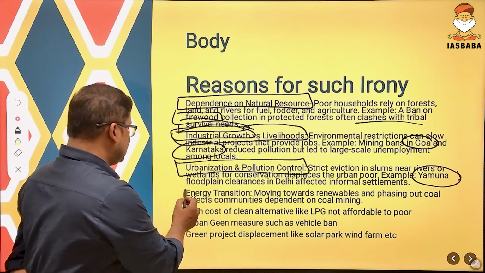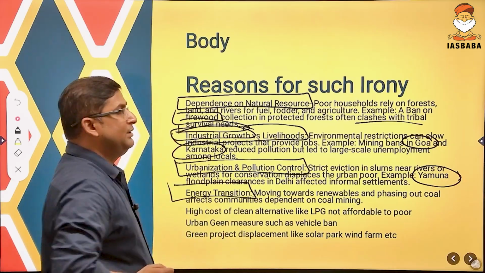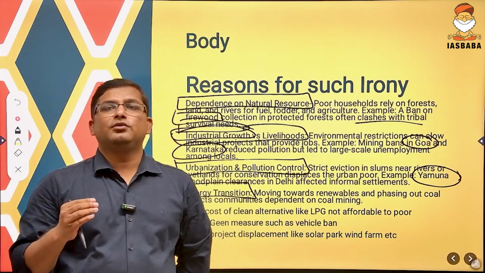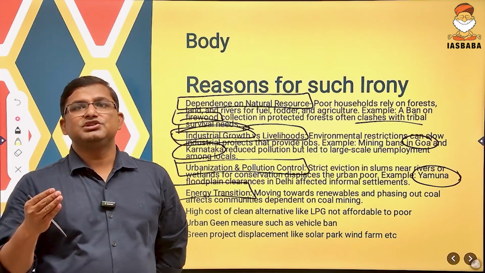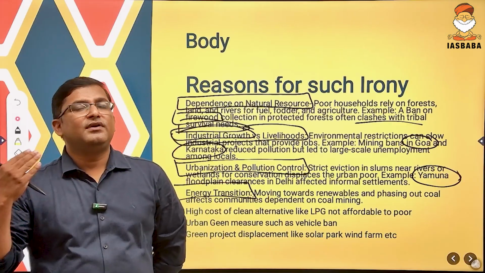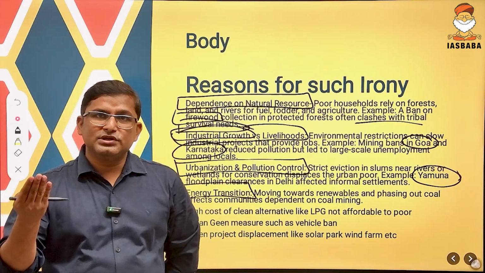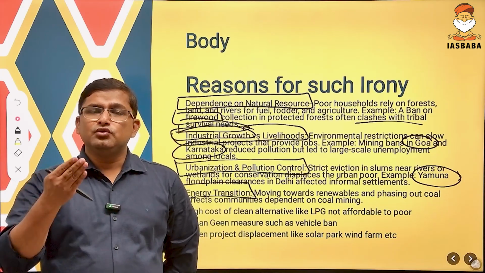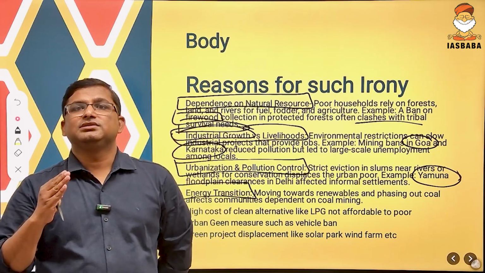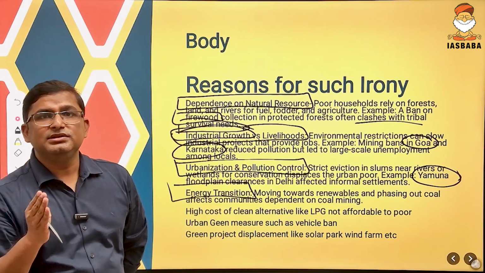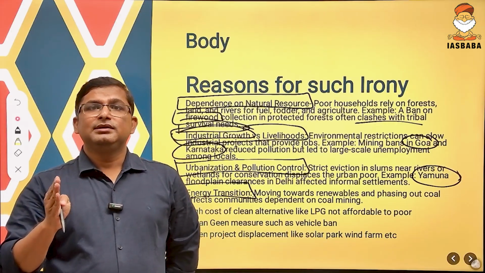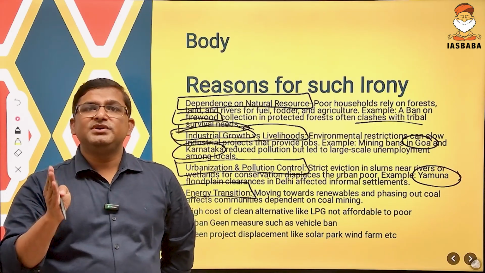Next is the energy transition. See, we are trying to move from non-renewable energies to renewable energies. For that, we are phasing out our coal production. We are reducing our coal production. For what? To make green energy. But green energy projects are creating displacement of the people.